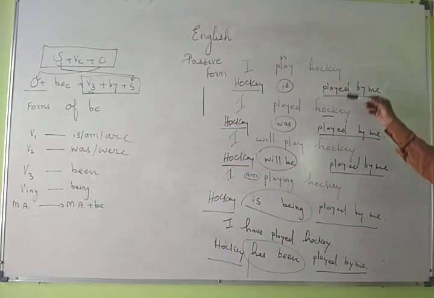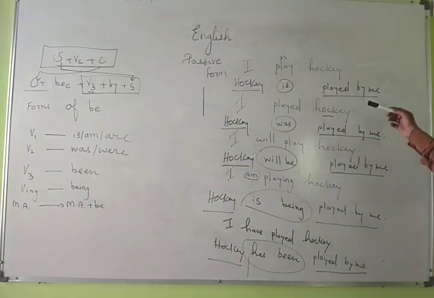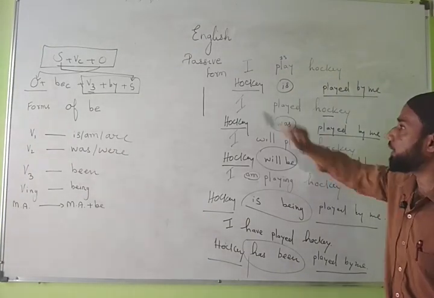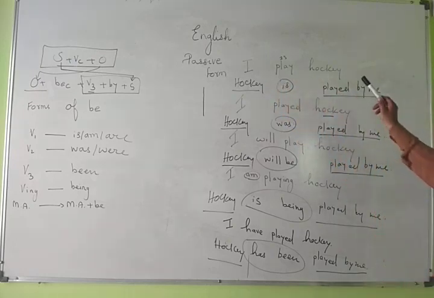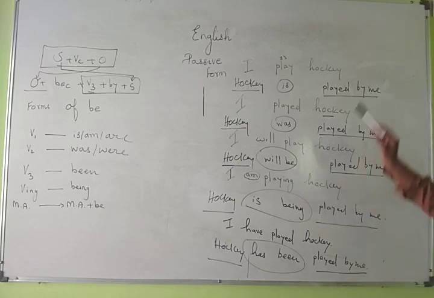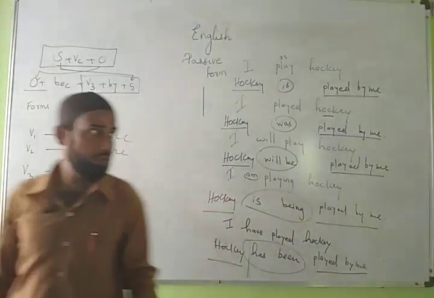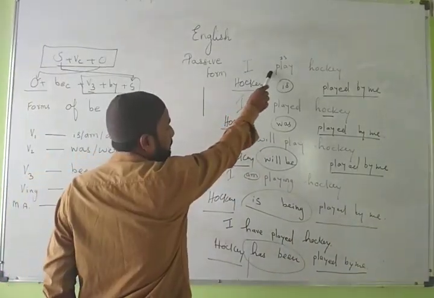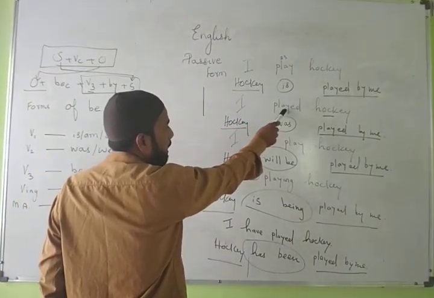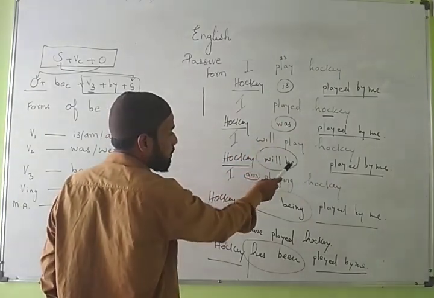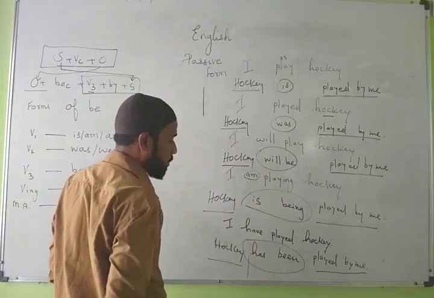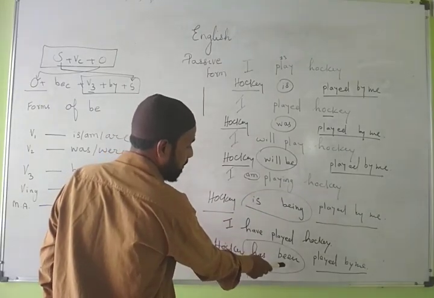whenever you change from active into passive, this part will remain the same in all sentences. Object becomes subject, third form of verb is used, and the subject is connected by "by". Object, V3, by. What changes is only the form of be, and that form of be is also changed according to the form of the verb. You can see a first form is used, so the first form of be is used. Second form is used, so the second form of be is used. Modal auxiliary is used, will be is used. Ing form is used, being is used. Third form is used, been is used.